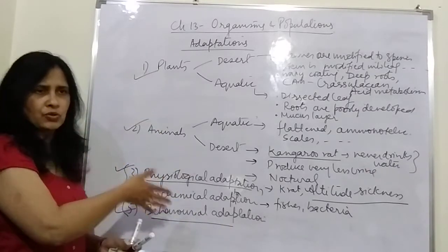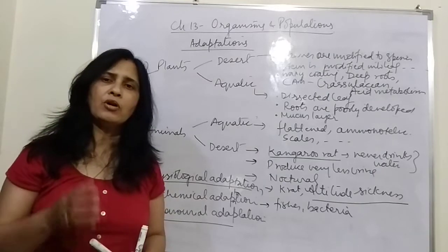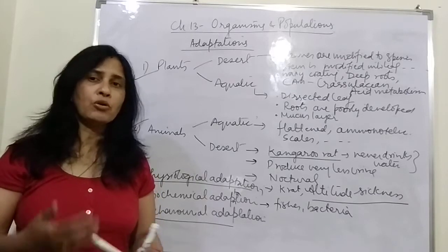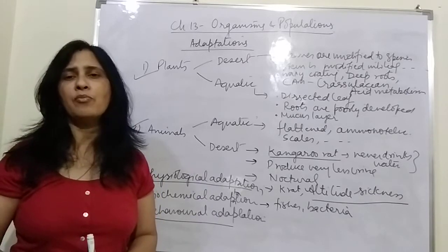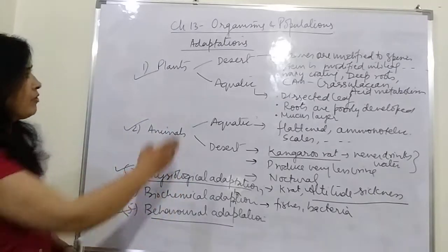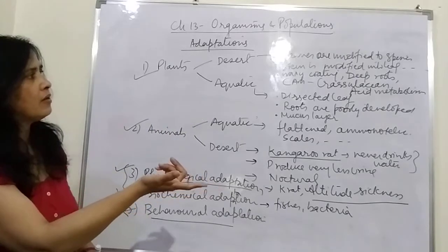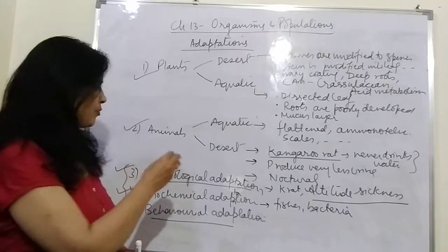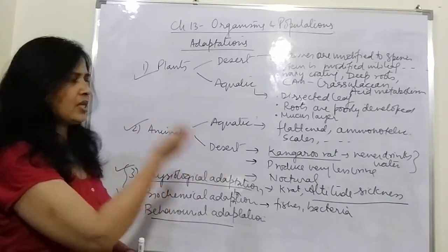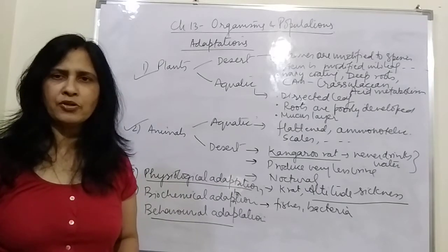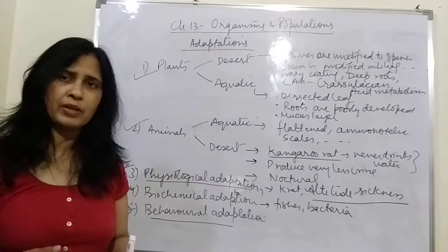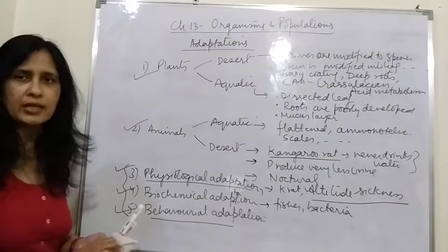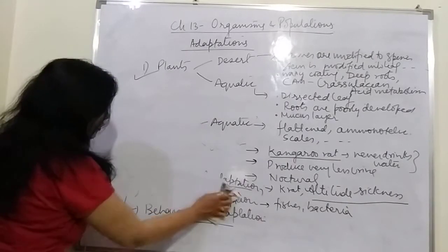So these are the adaptations which are present in the organism, and they all depend upon the environmental condition. We all want to survive, nobody wants to die. So in order to survive, we have to have certain changes in our body which may fall in these categories. Some of them are long term, like the leaves modified into spines, the stem modified into a leaf. These are all permanent and long term adaptations. And polycythemia, or you can say the physiological adaptation, where there is altitude sickness, are all short term adaptations which are not permanent. So when the individual is brought back to the same condition, they come back to their original state. So these are the adaptations which are shown by the organisms in different conditions.